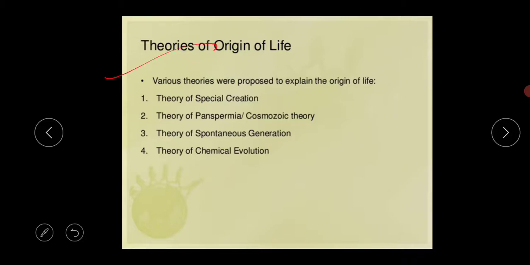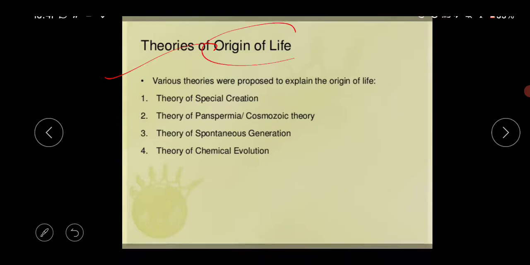This is our last topic for today's class, the theories of origin of life. Various theories were proposed to explain it. Life on Earth appeared about 500 million years after its formation, about 4 billion years ago. To explain the origin of life, different thinkers and scientists gave a total of 4 theories.